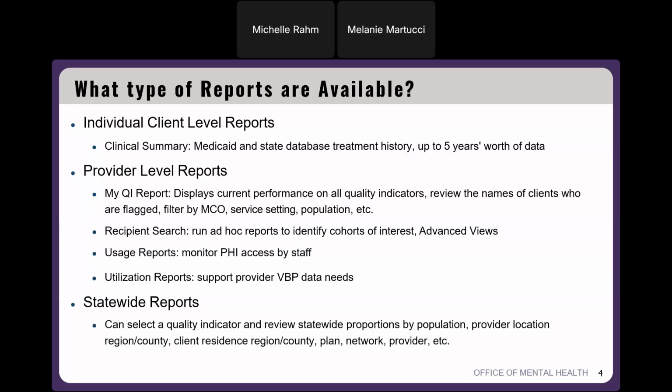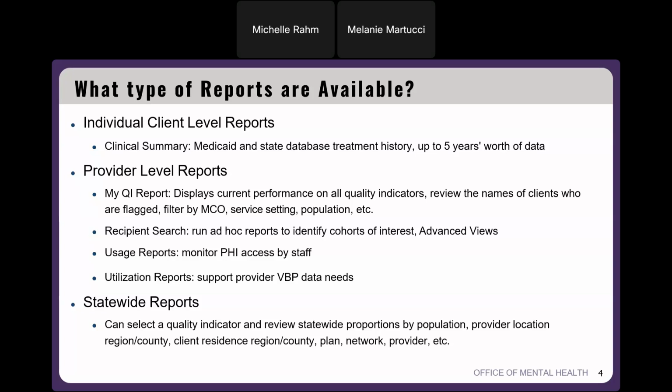We have my QI report, which goes over your current performance or prevalence rate on all of our quality indicators. You can drill into a quality indicator and review the names of any clients that are flagged for that particular indicator. You can also filter this report by managed care plan, by service setting, or even by population or age.